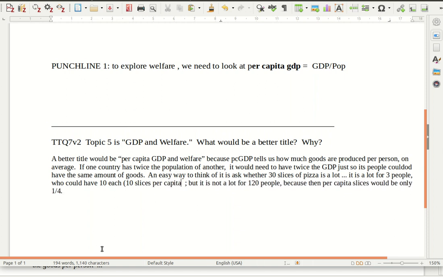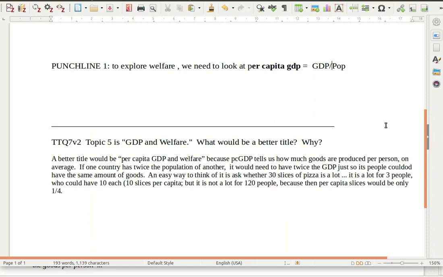But it would not be a lot of pizza for 120 people, because then the per capita slices would only be a quarter. That is, 30 slices of pizza for 120 people is not a lot of pizza at all. Per capita pizza is very low in that little example.